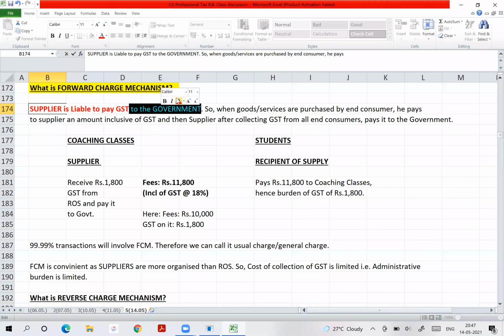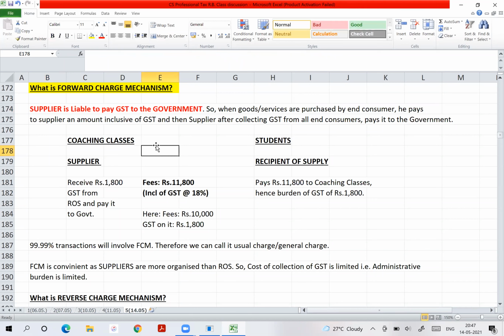See, always the final burden is going to come on whom? Always the final burden is going to come on the consumer. There is no second opinion about that. But when we are talking about charge, we are saying who is liable to pay it to the government. Is the point clear, Payal? Yes.